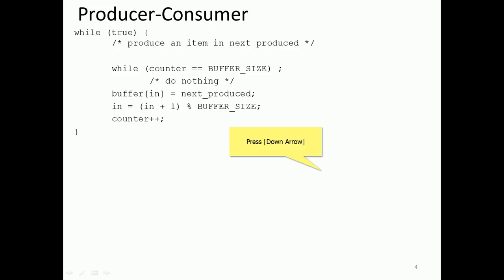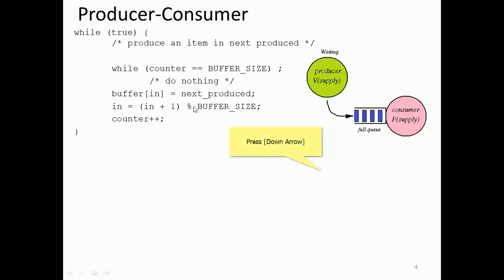Always. So whenever the counter is less than the maximum size or the buffer size, the producer is allowed to produce and put it in the buffer by advancing the counter, right? That's all. So here you can see the producer produces, it goes to the queue, the consumer will consume that. The producer supplies, the consumer consumes.